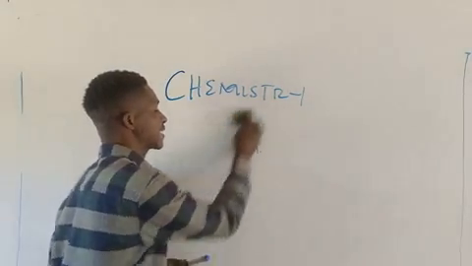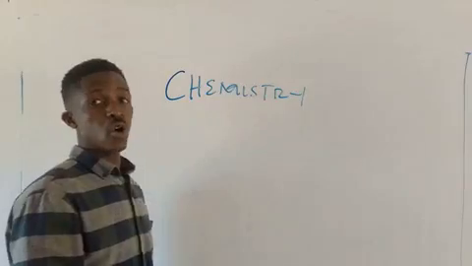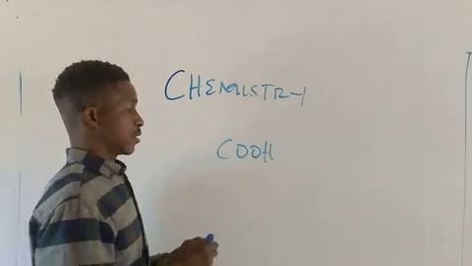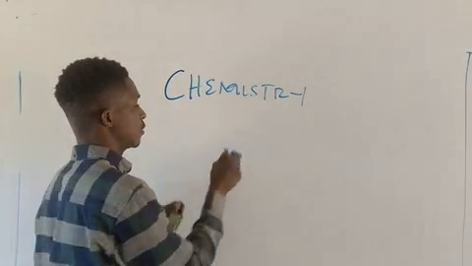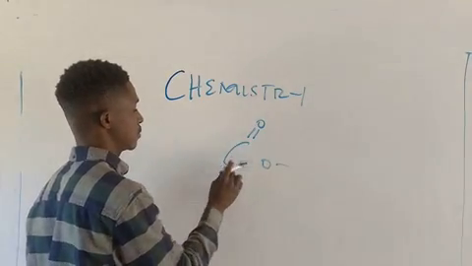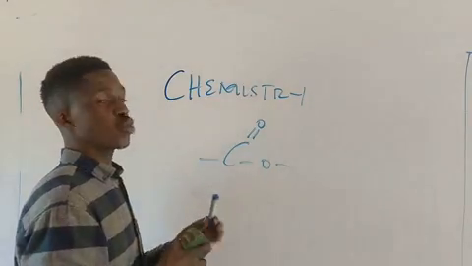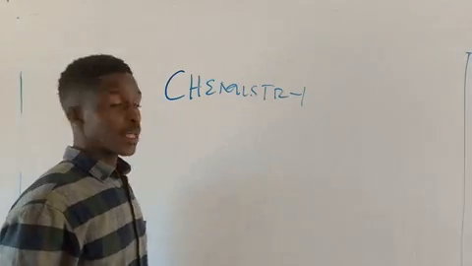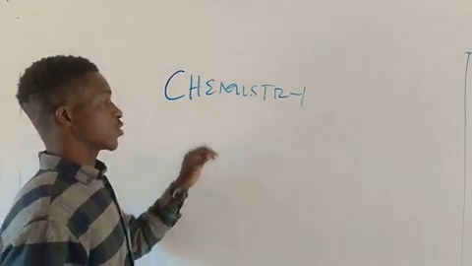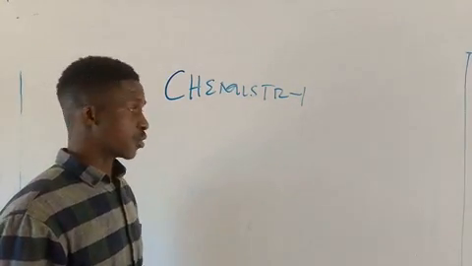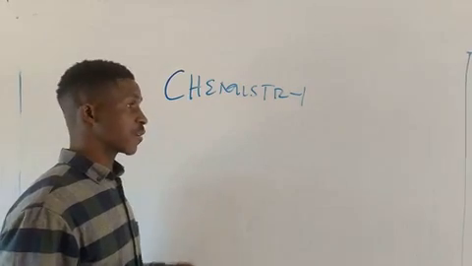Carbon also has the ability to bond with oxygen, with nitrogen and other elements. That also is a major reason why we have so many organic compounds in the world today. Please note this is very important.